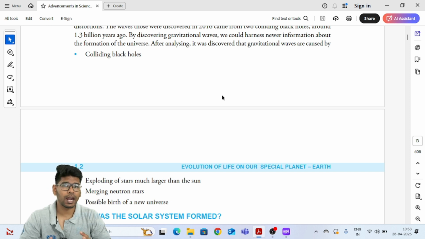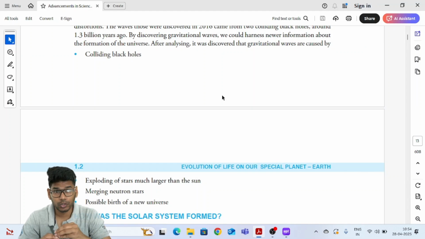This is the reason gravitational waves are extremely important, and understanding them will give insights into how the universe formed before and how it existed years back. Gravitational waves also have this peculiar property that they can travel through the entire universe without any disruptions, without interfering.